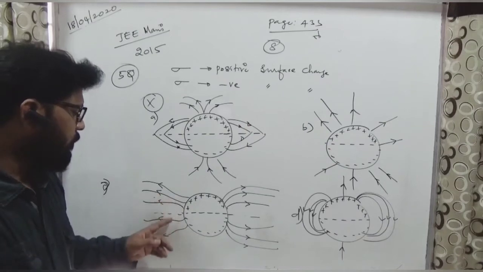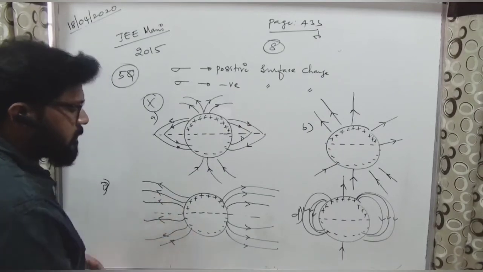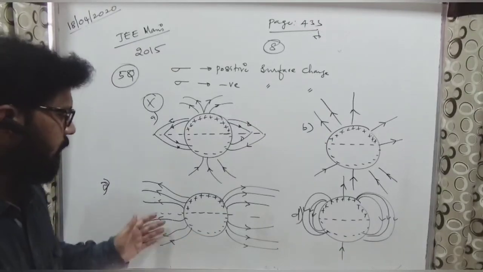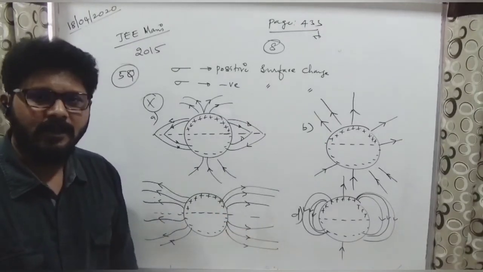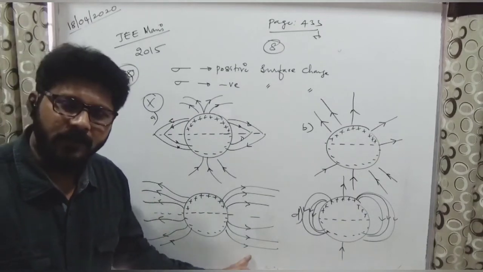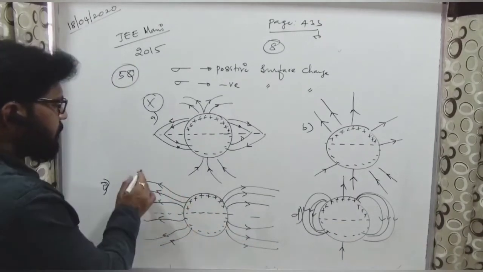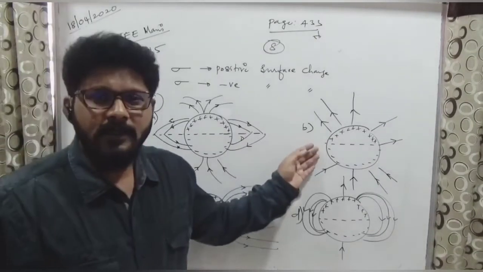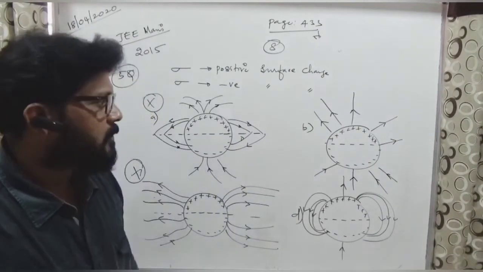Here 1, 2, 3, 4, 5. And one more thing, if you take it as 6, 1, 2, 3, 4, 5, 6. All 6 and 6 are there. Okay, that means equal number of electric lines are there on both sides, but they are not meeting. Okay, they're not joining. So this is also not possible. Is it fine? Next, if you go for this one, same reason we can say, of course, they are outside,